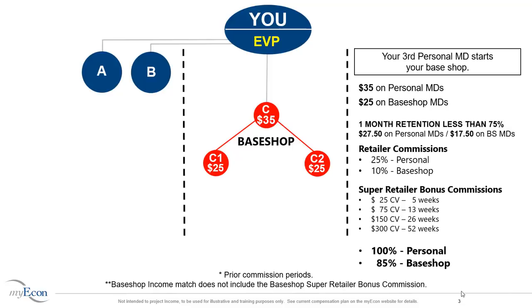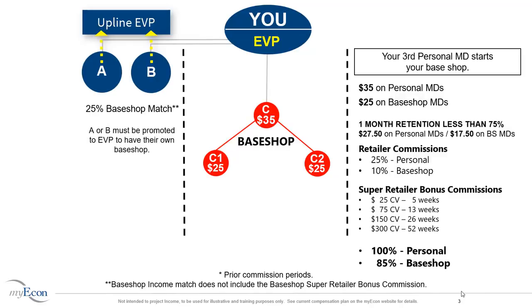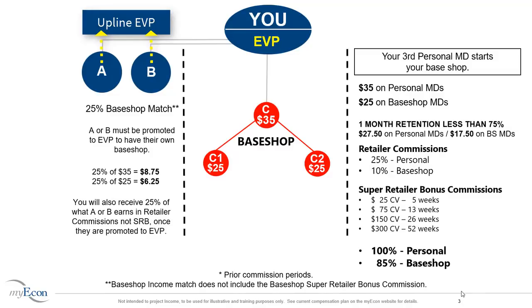Let's quickly address the first 2 marketing directors that you sponsored. The first 2 marketing directors that you sponsored are not in your base shop. They are in the base shop of your immediate upline EVP. However, you will receive a 25% match of the base shop income of those first 2 marketing directors after they are promoted to Executive Vice President. 25% of $35 is $8.75, and 25% of $25 is $6.25. The 25% match does not include income from the Super Retailer Bonus.